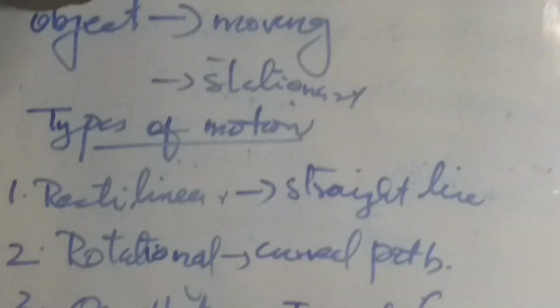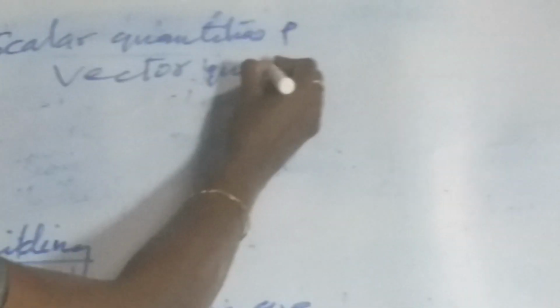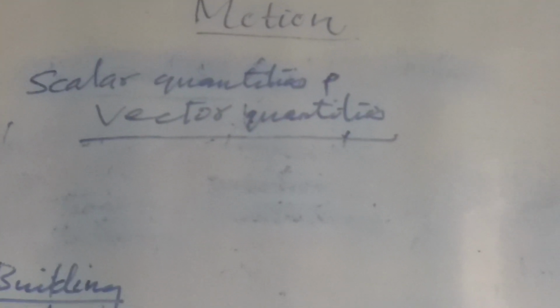Next, scalar quantities and vector quantities. In physics we deal with different physical quantities, for example length, mass, time, breadth, area, volume, density. These are examples of physical quantities. Physical quantity means any quantity that can be measured.